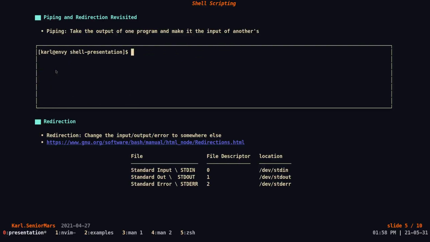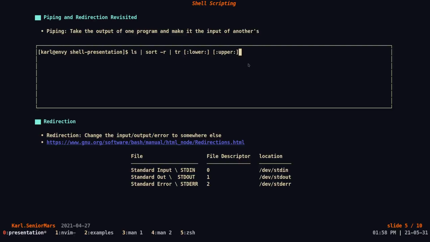Now that we've covered piping, I want to talk about redirection. Redirection is basically taking the output of something and sending it somewhere else. We kind of did that with piping already: we redirected the output of ls to sort, and then sort to tr.